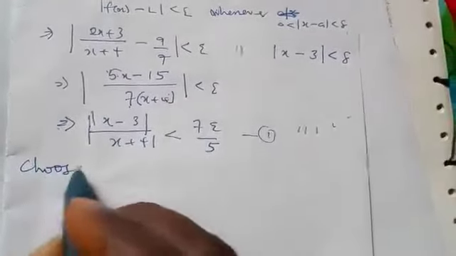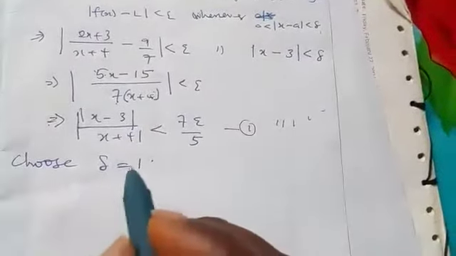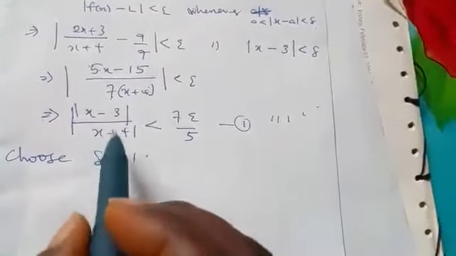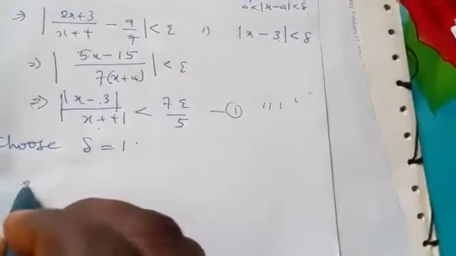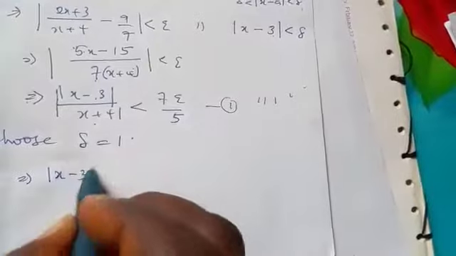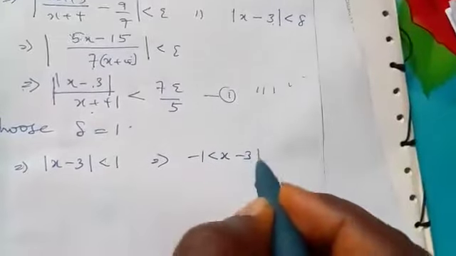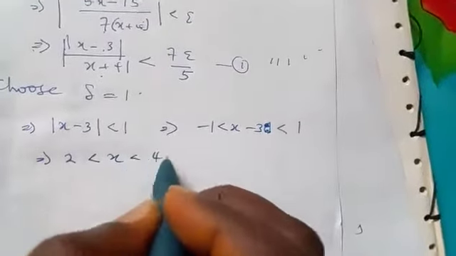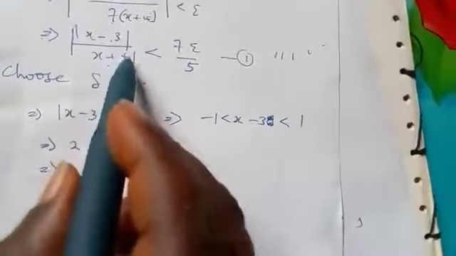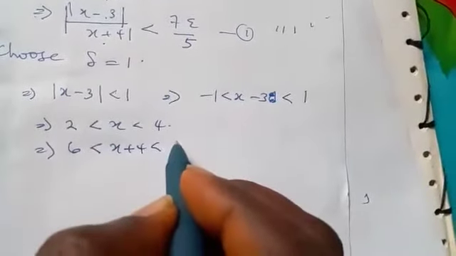So let us choose, as usual, delta equal to 1. And if it does not work, we find another value for delta. So we pick delta to be equal to 1. My aim is to find the value for this. I have known the value for this, so I will now come to this place. So this implies that absolute value of s minus 3 is less than 1, and that will become minus 1 is less than s minus 3 is less than 1. So as usual, we add 3 to both sides. This will be 2 is less than s is less than 4. So in order to get s plus 4, we add 4 to both sides. This will be 6 is less than s plus 4 is less than 8.